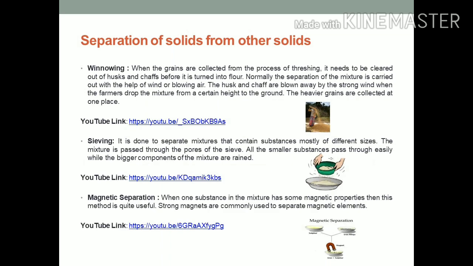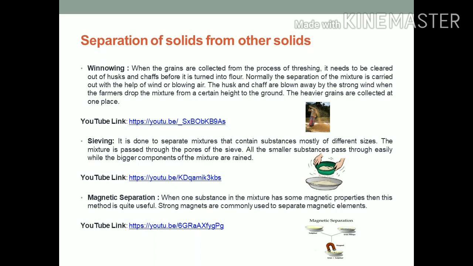In this slide, we will understand what is winnowing, sieving, and magnetic separation. First of all, we will understand what is winnowing. When the grains are collected from the process of threshing, it needs to be cleared out of husk and chaffs before it is turned into flour.